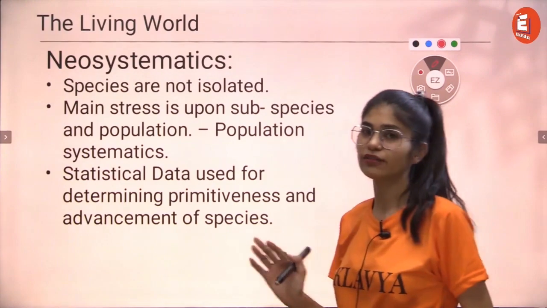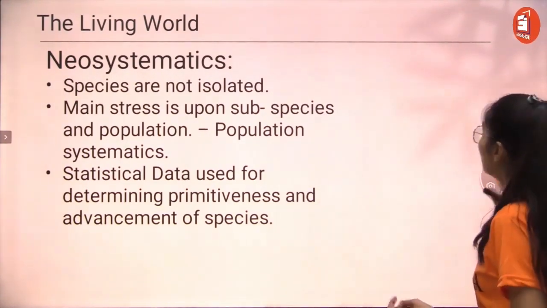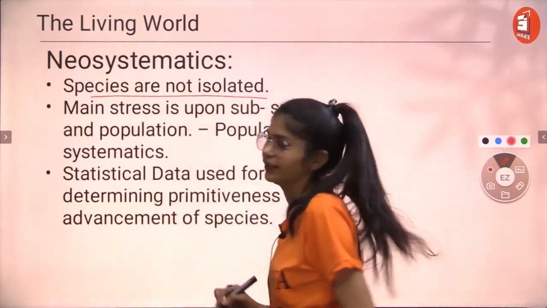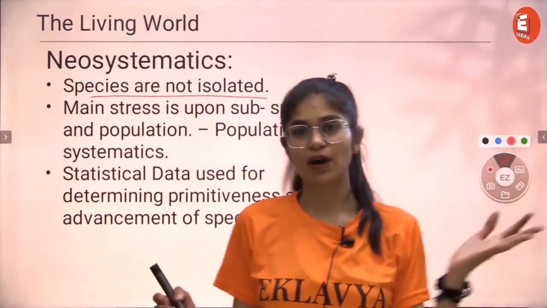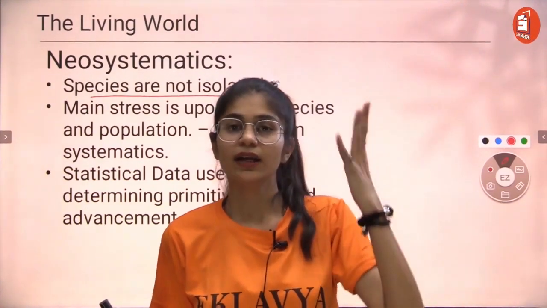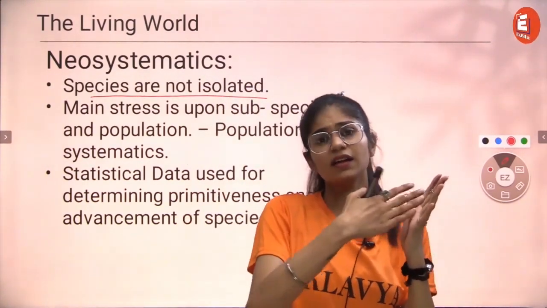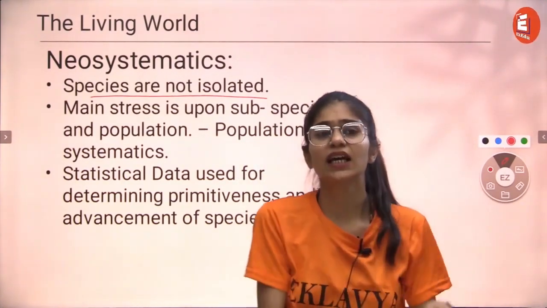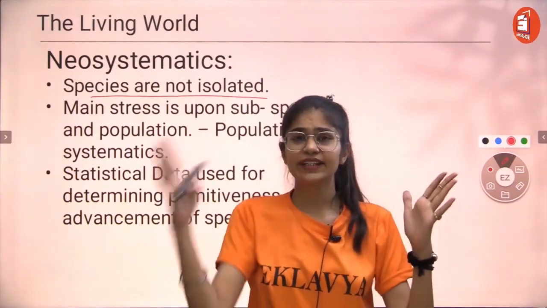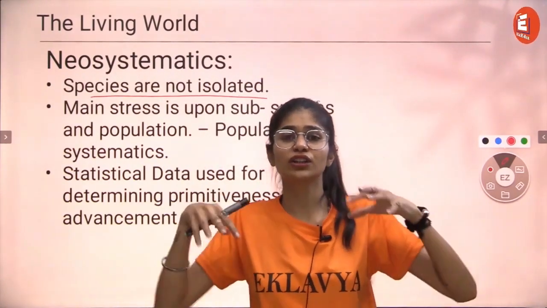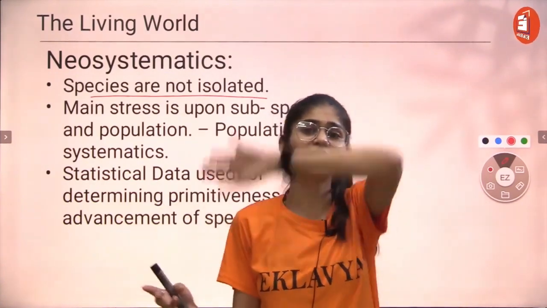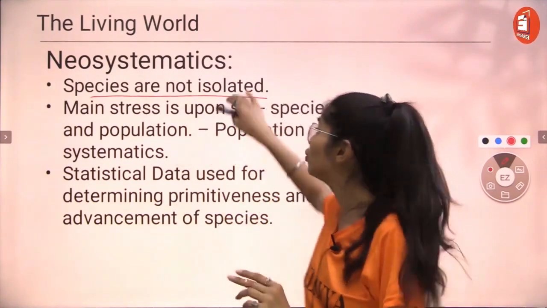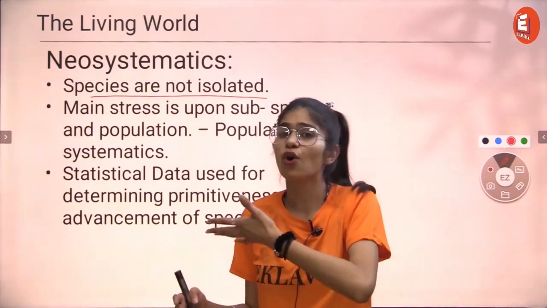In this field of systematics, we talked about a lot of things, but the main concept that came out of this study was that species are not isolated. Now, I just told you we all came out from a single bacteria. This has to mean we have a single or a lot of relationships with that bacteria, right? Because we're all related, all organisms present on earth at this point in time are related to that one bacteria that existed once, right? So no species can ever be isolated because we're all related.